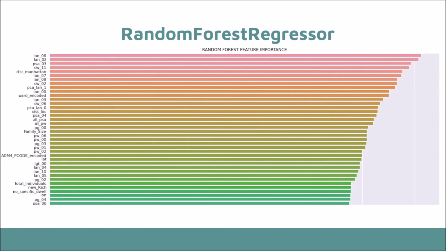A random forest is a meta-estimator, i.e. it combines the result of multiple predictions, which aggregates many decision trees. For random forest, LAN_06, LAN_02, and PSA_03 are the variables which mostly correlate with the target variable using the random forest regressor.